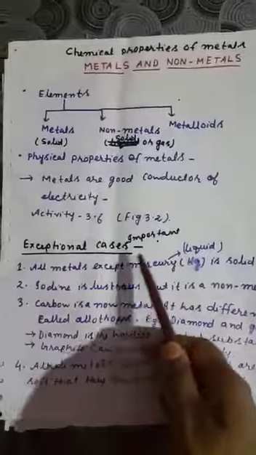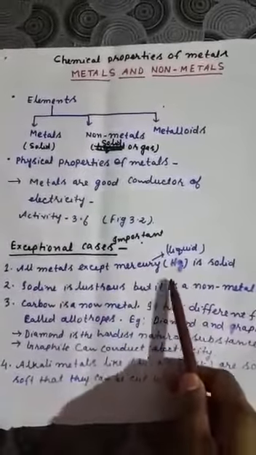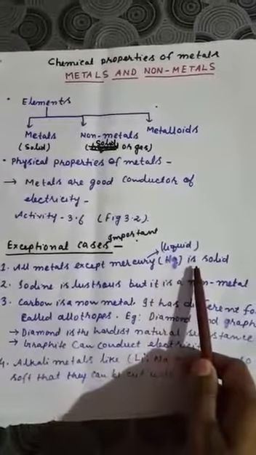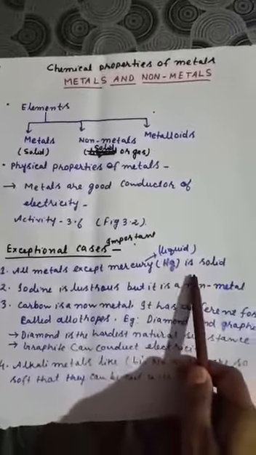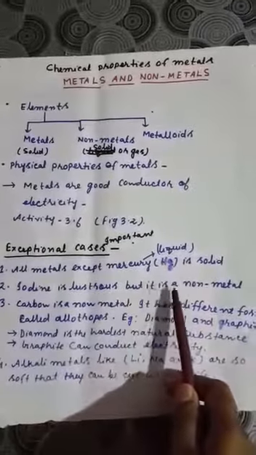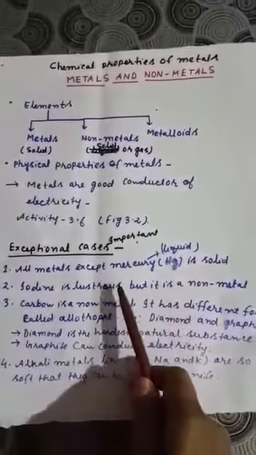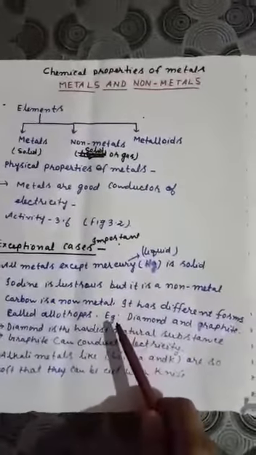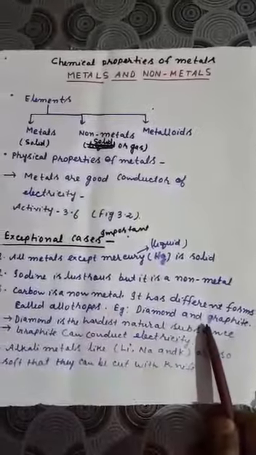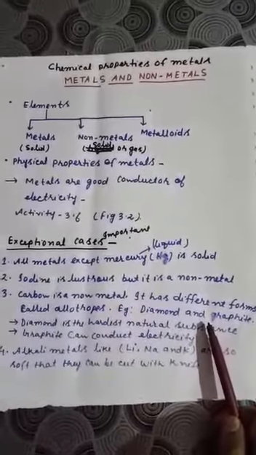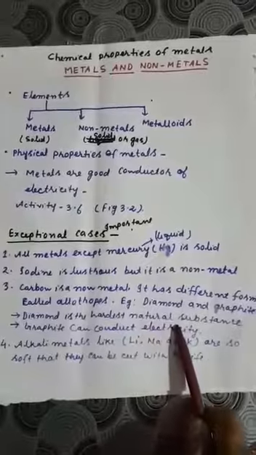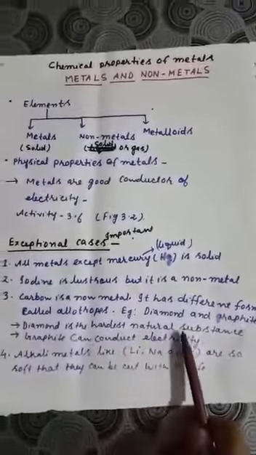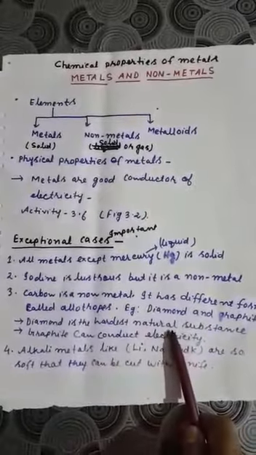Now let us learn some exceptional cases. Out of those properties you will get some exceptional cases, like all metals except mercury are solid. Mercury is liquid, but other than mercury all metals are solid. Iodine is lustrous. We know that non-metals are not lustrous, but iodine is a non-metal and it is lustrous. Carbon is a non-metal but it is found in different forms called allotropes, and diamond and graphite are two important allotropes of carbon. Diamond is the hardest natural substance. We know that non-metals are not hard, but diamond is the hardest substance. So this is one very important exceptional case.